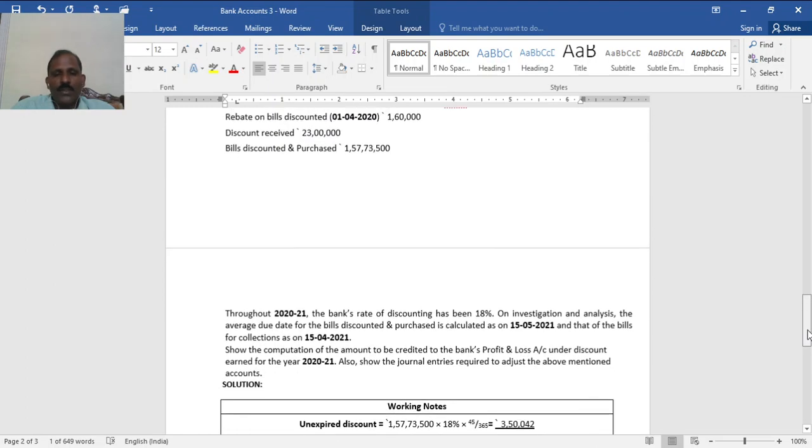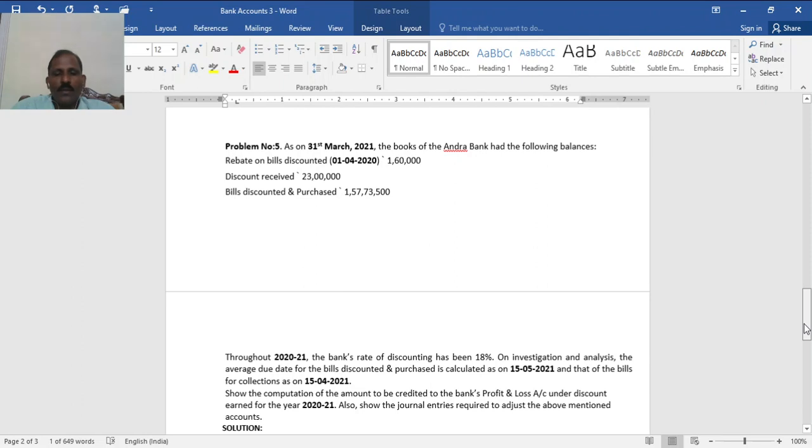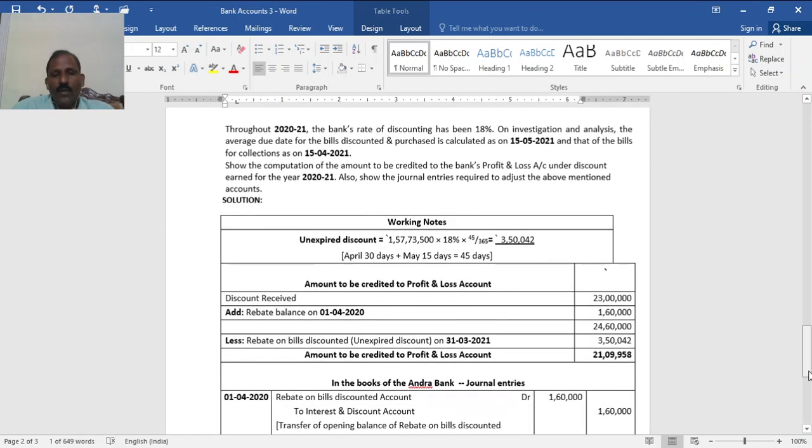See, the year ends on 31st March. So the full month of April and 15 days of May: April 30 days, May 15 days, so 45 days is the unexpired period. For 45 days it becomes 3,50,042.